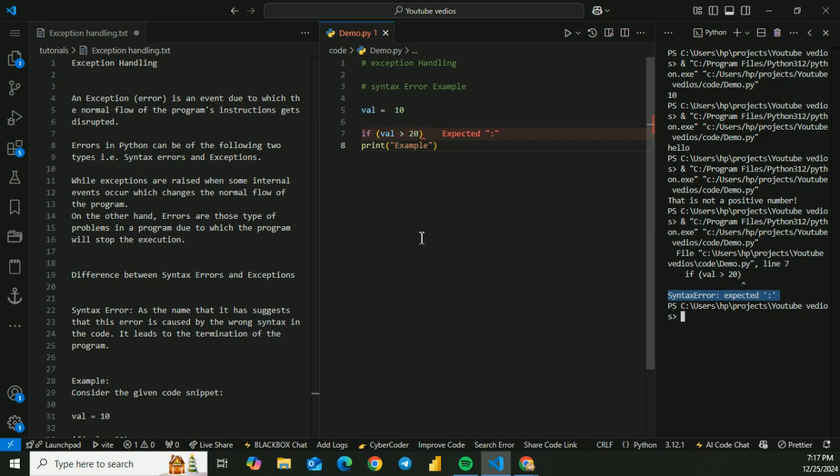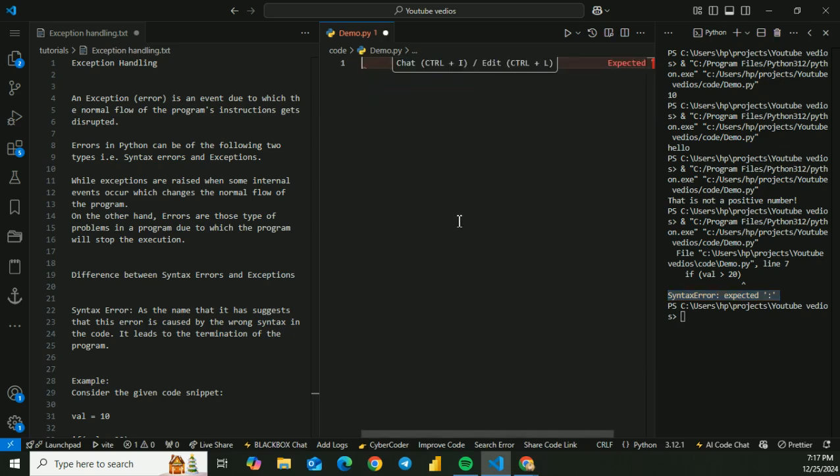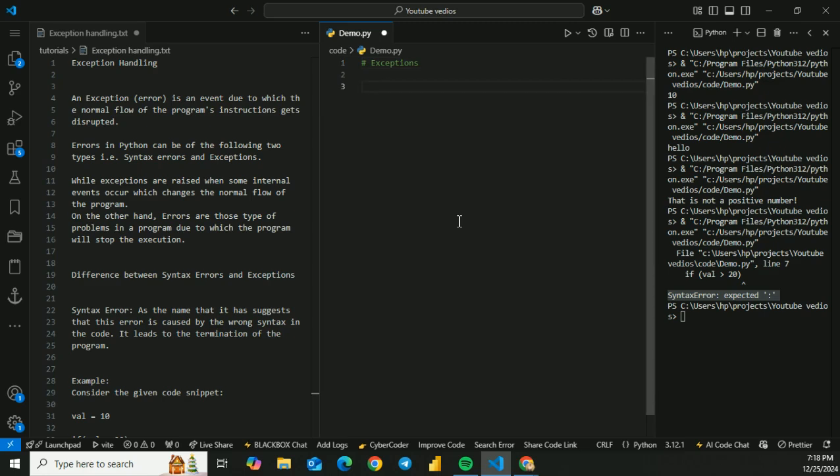What are exceptions? If we talk about exceptional errors, let me clear it off for you. Now let's see exceptions. Exceptions are raised when the program is syntactically correct, but the code resulted in an error. This error does not stop the execution of the program. However, it changes the normal flow of the program.